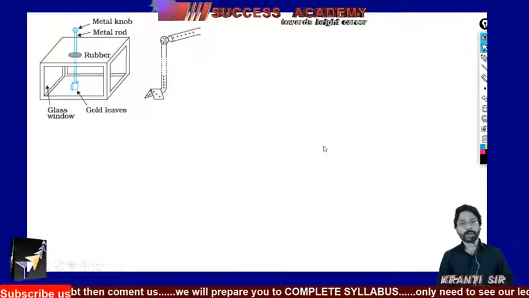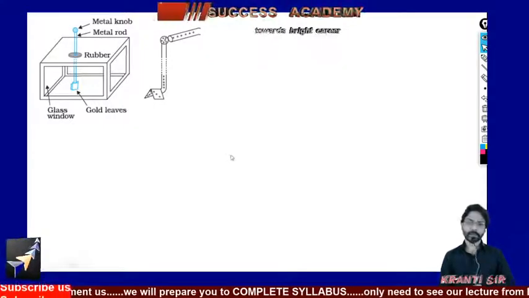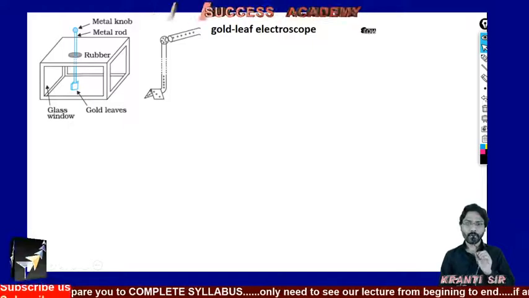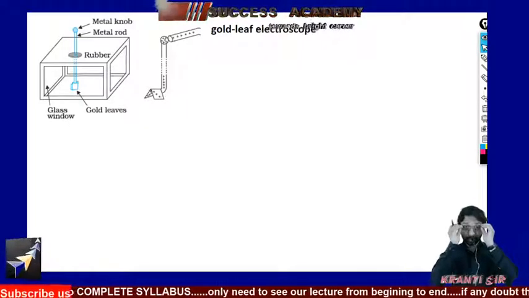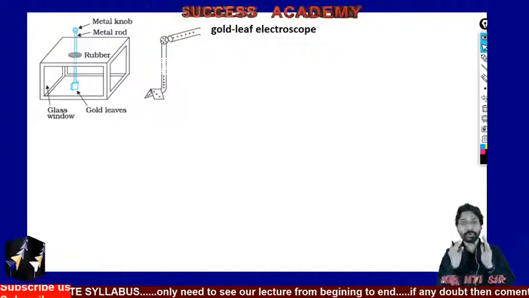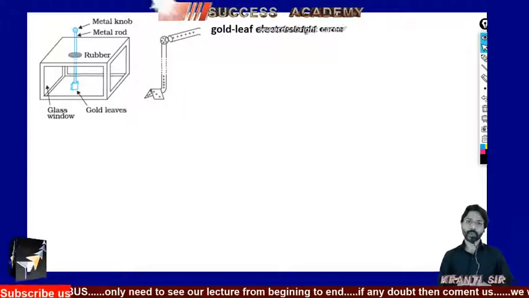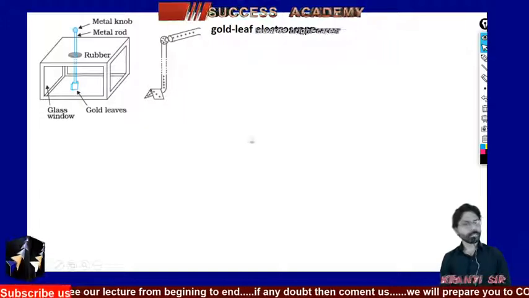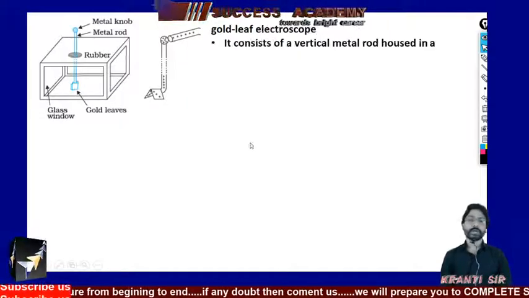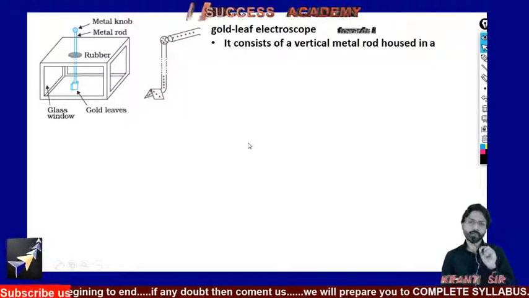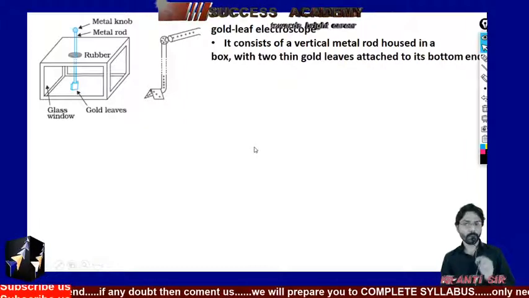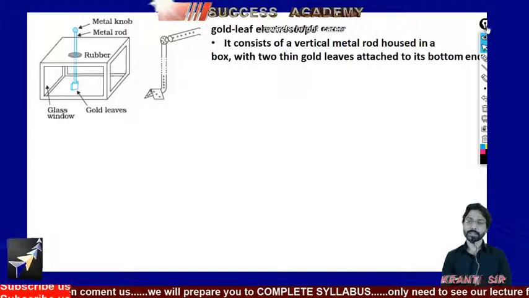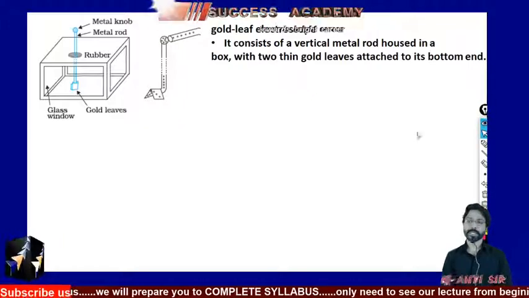Now the second topic that we have to know is about the gold leaf electroscope. So what is this gold leaf electroscope? To learn about it, first of all we have to know about its arrangement. It consists of a metal rod housed in a box with two thin gold leaves attached to its bottom. What does it mean? See here.